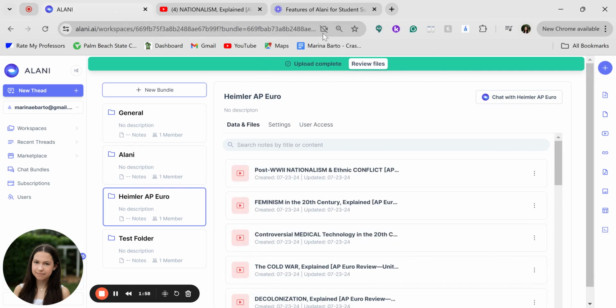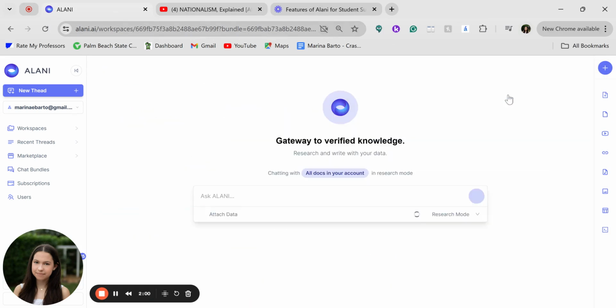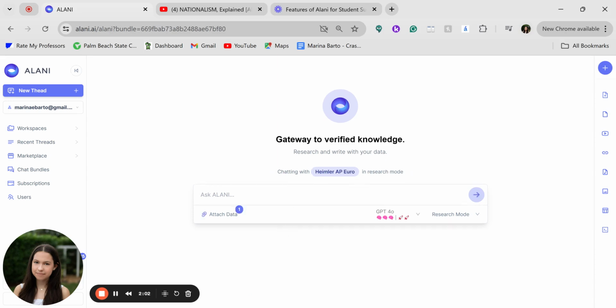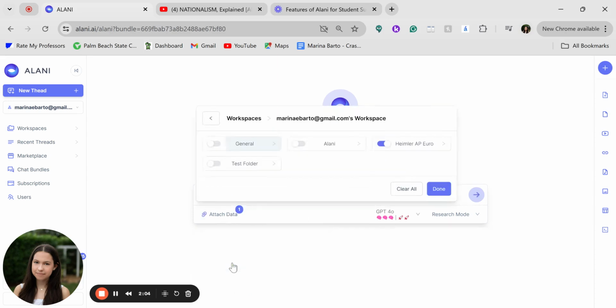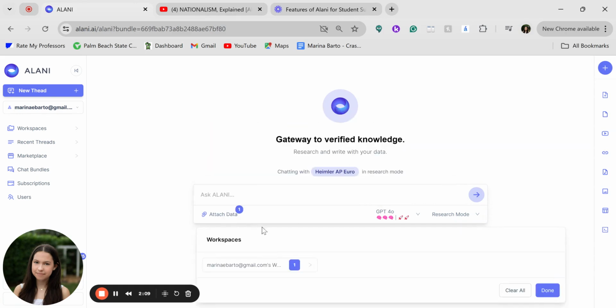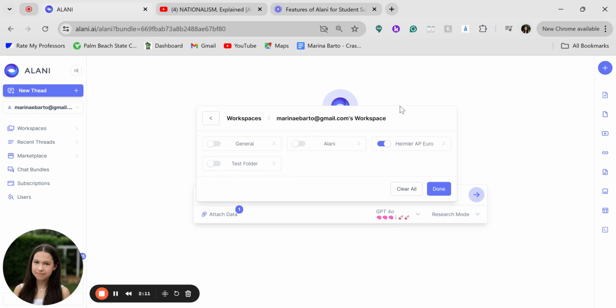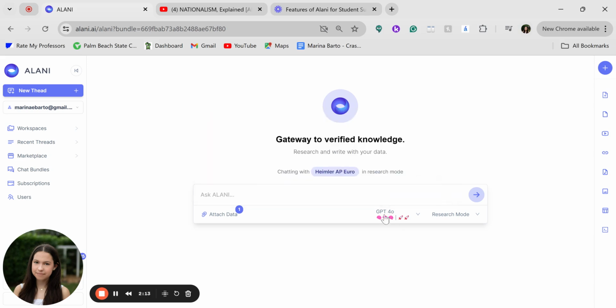Now, let's chat with AP Euro Heimler, right? So we have the data attached. If you didn't have it attached, you would go to Attach Data, Workspace, Heimler. All right, we're going to have it in research mode because that means it's going to go back into the data and mine it for data, right? Or research. We don't change this, we just leave it.